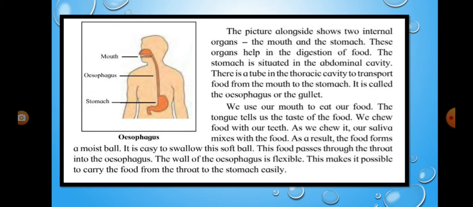We use our mouth to eat our food. The tongue tells us the taste of the food. We chew food with our teeth. As we chew it, our saliva mixes with the food. As a result, the food forms a moist ball. It is easy to swallow this soft ball.